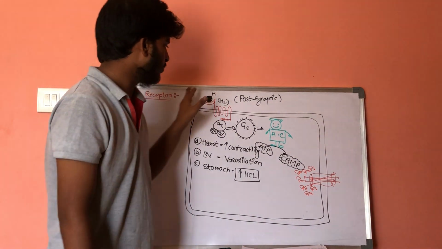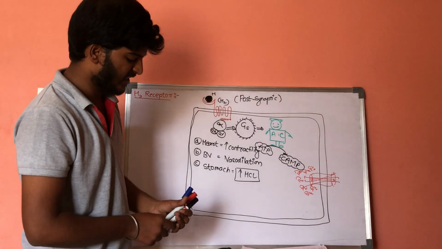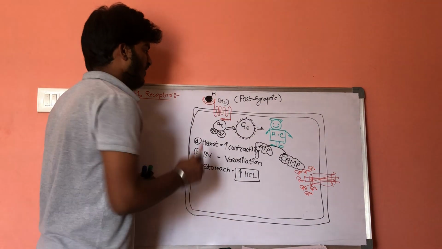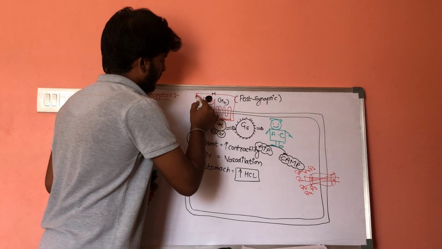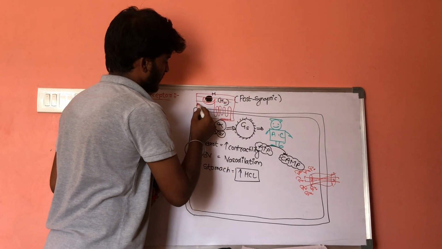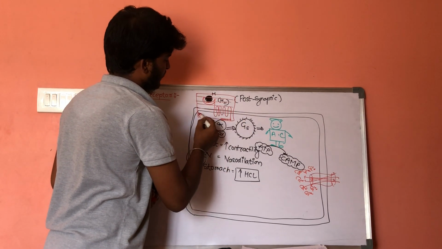In order to overcome these effects, there are special drugs which will block these H2 type of receptors. These H2 type of receptors will get blocked.